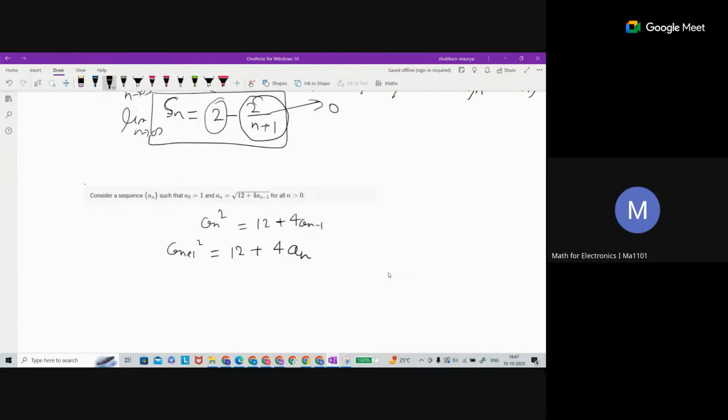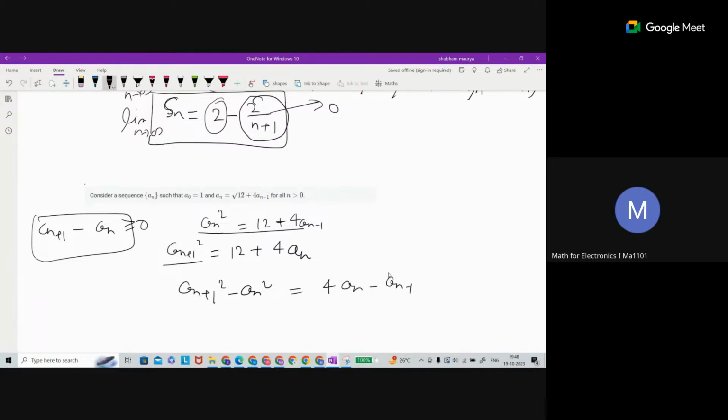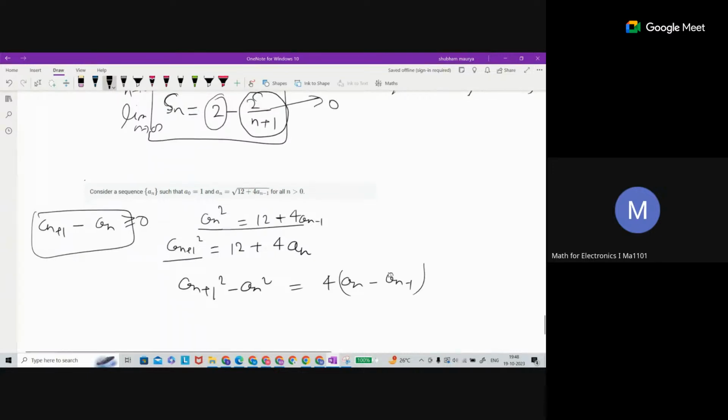Generally, that's one way you can conclude, since these are MCQ problems. That's one way you can assume, but the best way is that you have to reach whether AN plus 1 is greater than or equal to AN or not. Is this happening or not? If AN is this one, just square that, you will get this one. Now if you do AN plus 1 square minus AN square, on the left side, if you just subtract here, you will get 4 AN minus 1, right? This you will get. Correct?